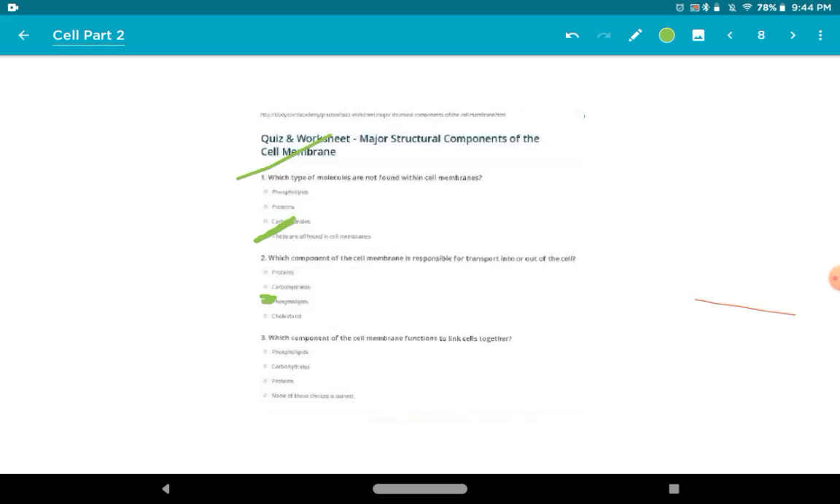You can see here. So the answer is phospholipids. Which component of the cell membrane functions to link together? कौन सा component of cell membrane एक साथ function करता है, एक साथ काम करने के लिए? Phospholipids, carbohydrates, proteins. None of these choices is correct. So the correct answer is the proteins.